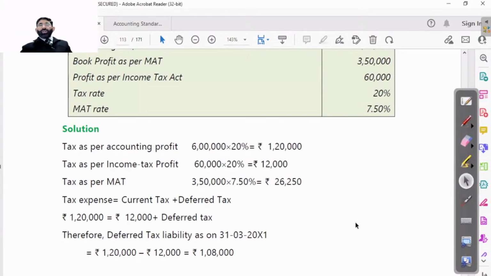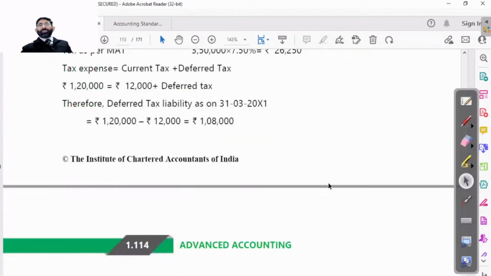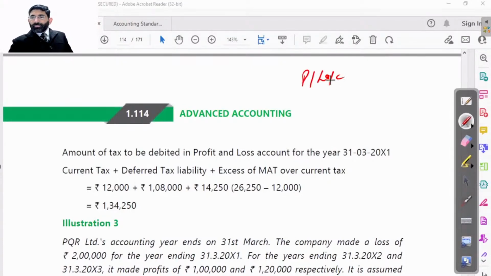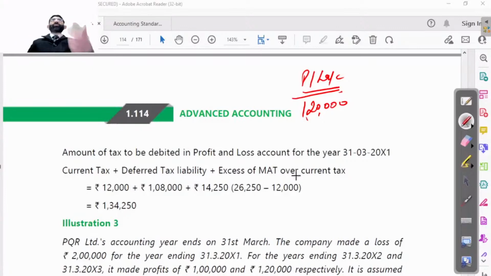Then, in case of MAT, some minor adjustment is there. Please see it. Now, how much tax is to be debited to profit or loss account? That is the important thing. In profit or loss account, we have to pay 1,20,000 in total: 12,000 in this year, and 1,08,000 in the next year because that is deferred.